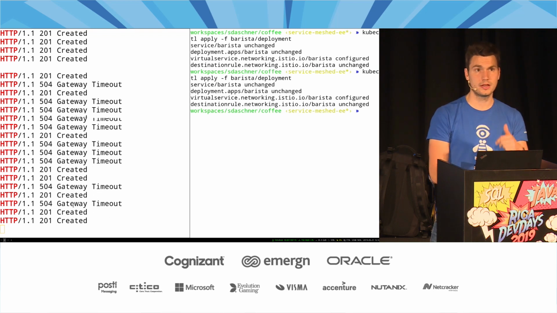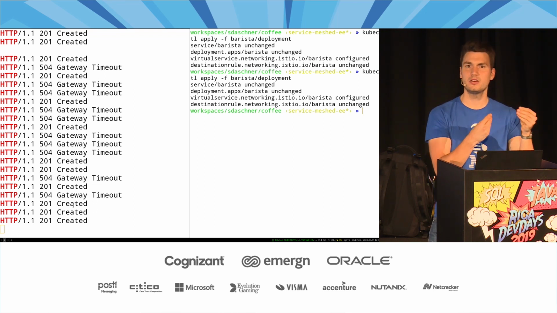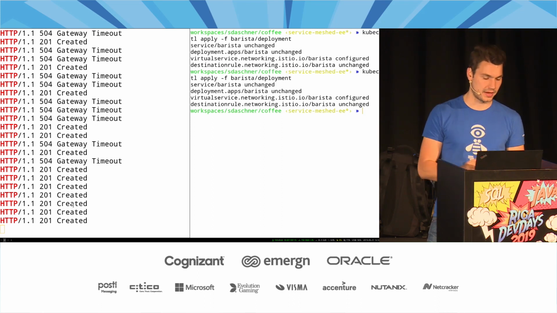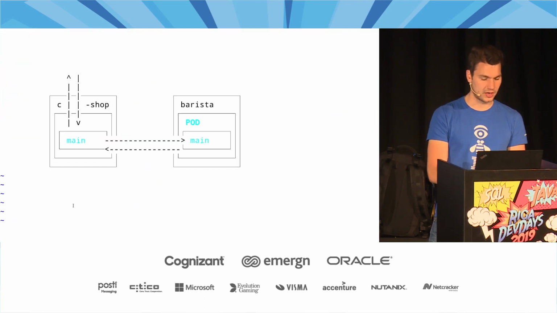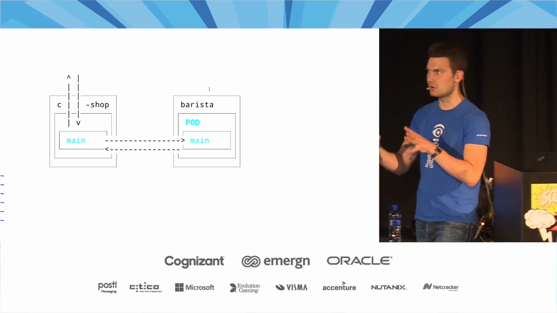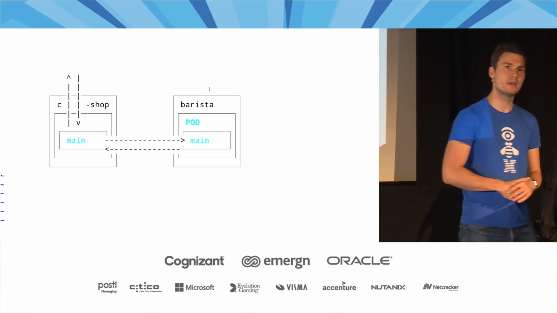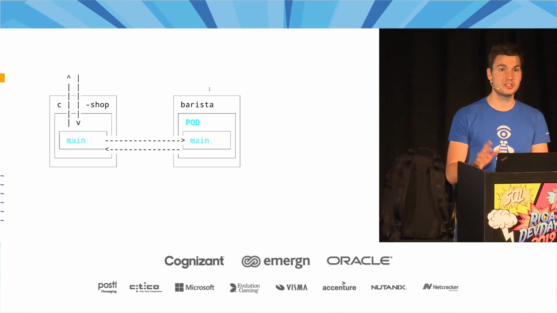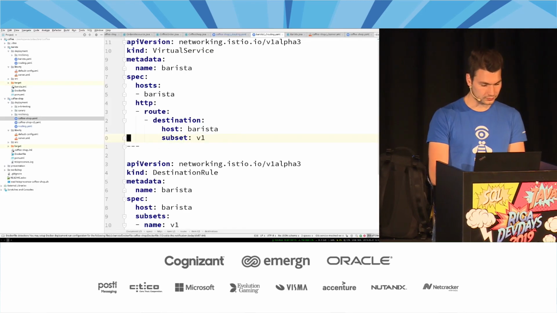Same for retries, same for the circuit breakers, all HTTP connection based, right? And also how to test these resiliency things. So that is quite helpful actually in test environments. If you need to just make something fail on purpose in order to test a scenario, then Istio is also quite helpful.